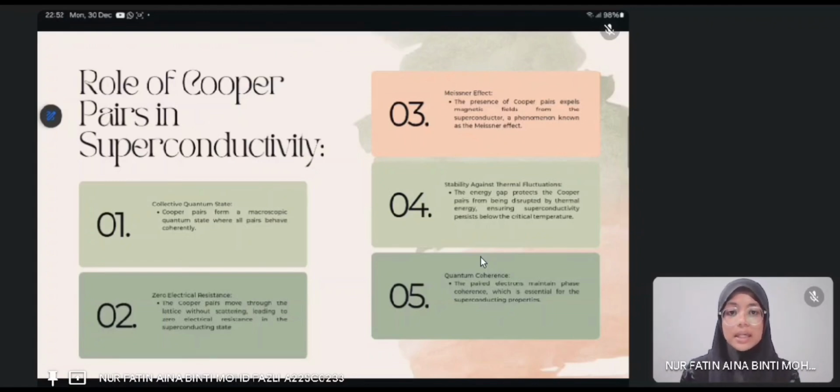Fourthly is stability against thermal fluctuation. The energy gap protects the Cooper pairs from being disrupted by thermal energy. Lastly is quantum coherence. The paired electrons maintain phase coherence, which is essential for the superconducting properties.